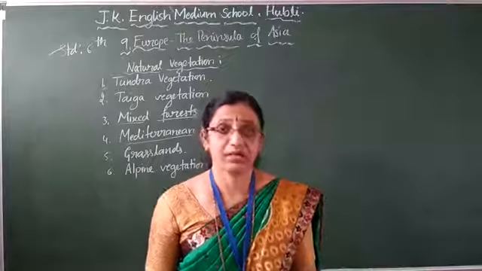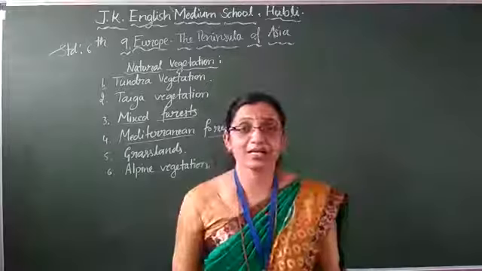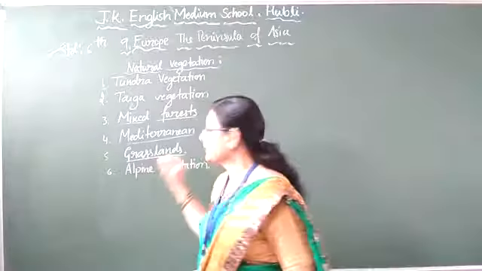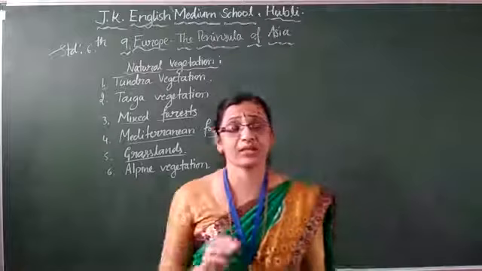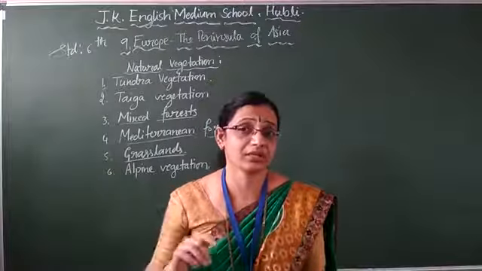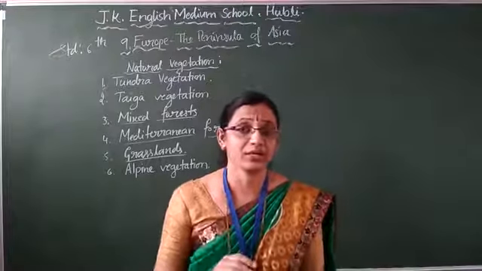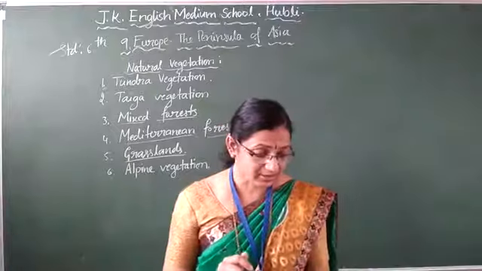These trees are evergreen, so they will not shed their leaves in the autumn season. Next comes grassland. Grassland means steppe grasslands, children. Grassland means you will not get tall grass. Steppe grass is small grass, the height of the grass will be less. That type of grassland you can find.